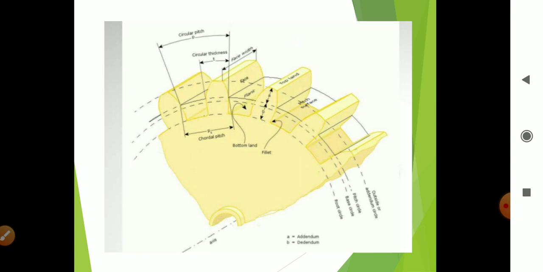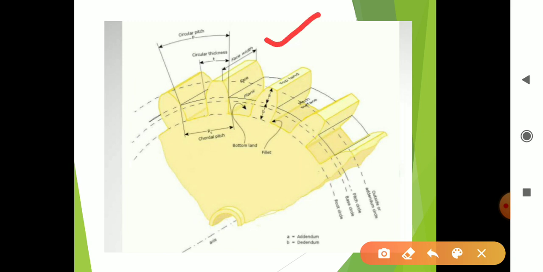So see here, all the terminologies are there. This is the face width. Here the top land is there. This is the total width, and this is parallel to the axis of this gear. So this is the face width. This is the top land, the top surface of the tooth.